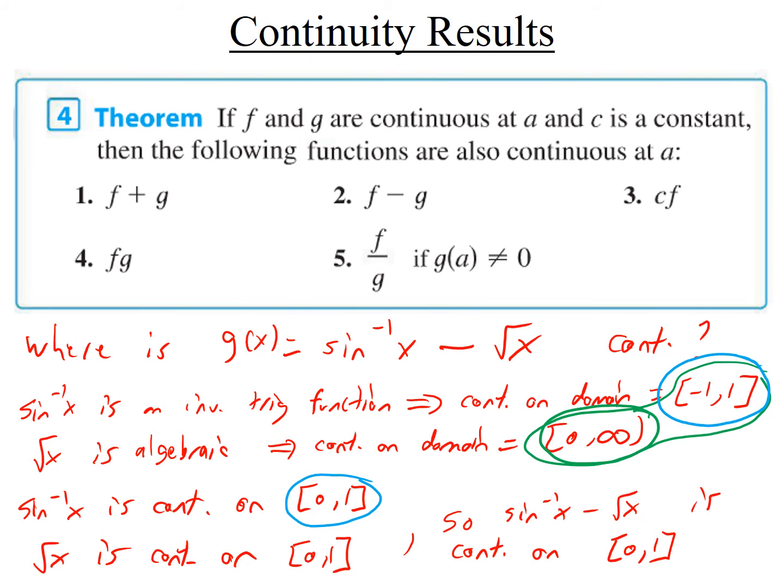So again, you think of a number line and think of where they overlap. The overlap is where they both have a chance of being continuous, so when I subtract, I can get them to be continuous. Okay, that was fun. Let's go ahead and do a third one.